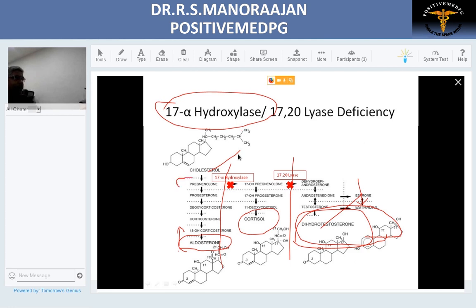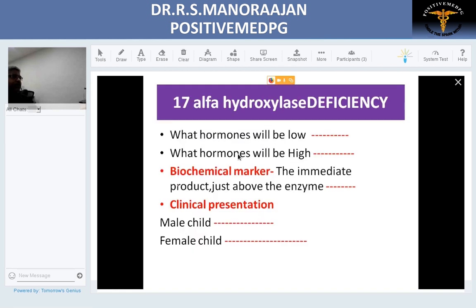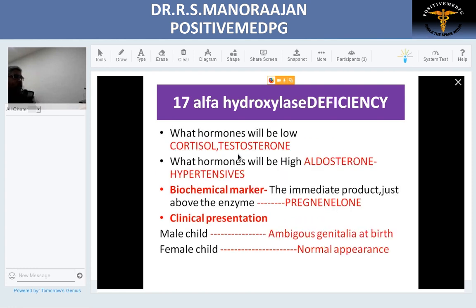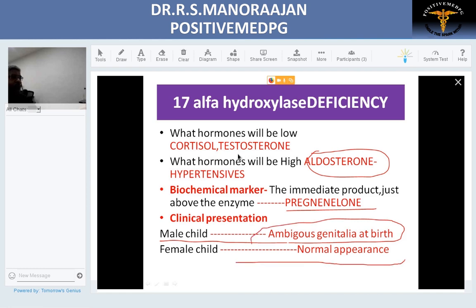What is the immediate precursor which acts as the biochemical marker for 17-alpha hydroxylase? Kindly look at this picture, and this is pregnenolone. This acts as the marker for 17-alpha hydroxylase deficiency. So now let's summarize 17-alpha hydroxylase deficiency. What hormone will be low? As we saw, two hormones will not come in: cortisol and testosterone. What hormone will be high? Aldosterone. So they are called a hypertensive variant. The biochemical marker is pregnenolone. Male child presents with ambiguous genitalia. Female child, normal appearance. So this is your 17-alpha hydroxylase deficiency.